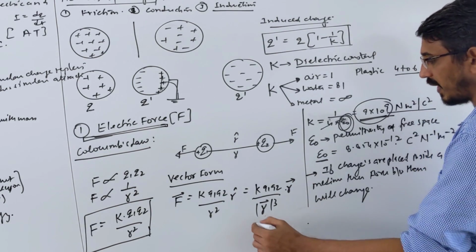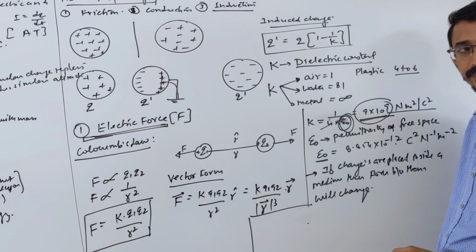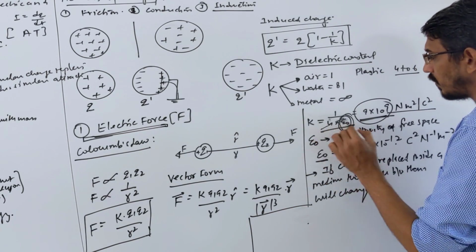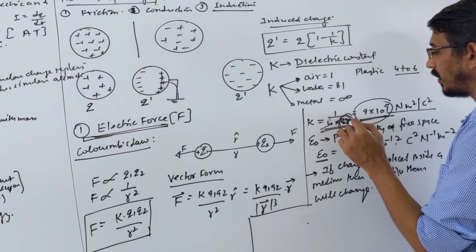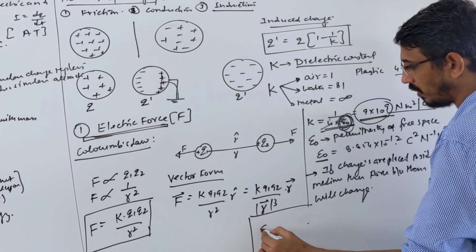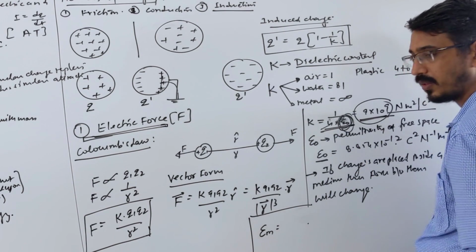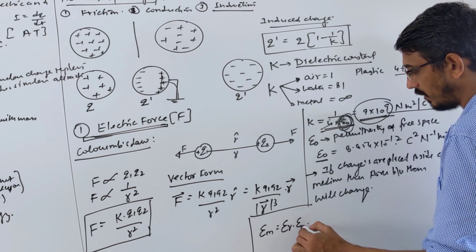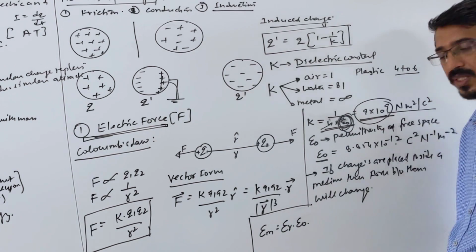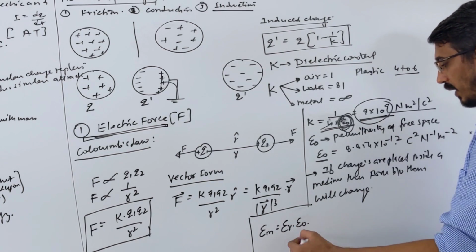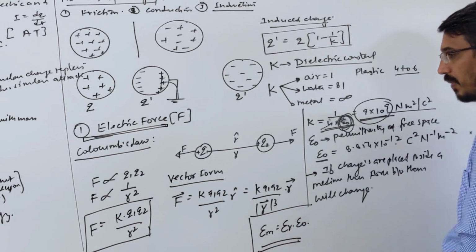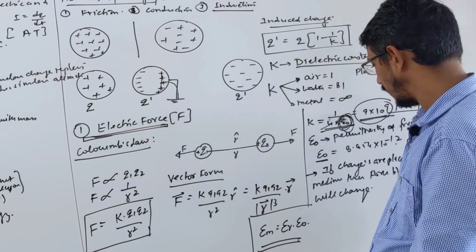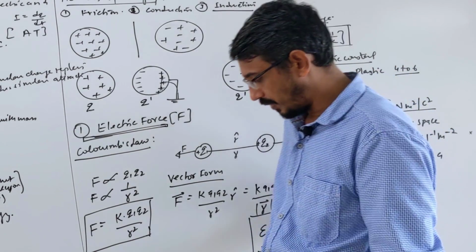So in this formula we have to put the permittivity of the medium. The permittivity of the medium is the relative permittivity into the permittivity of free space. I will talk about this separately because it is very important. So let me clean the board, and I will talk about this relative permittivity.